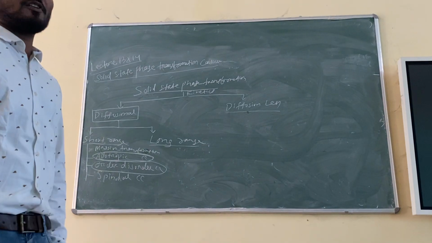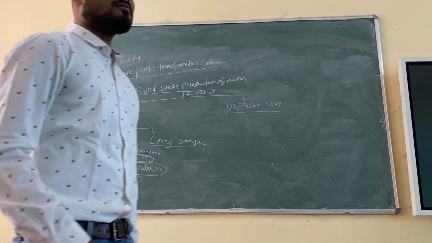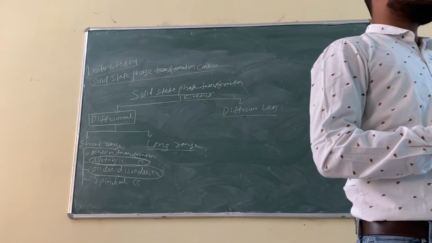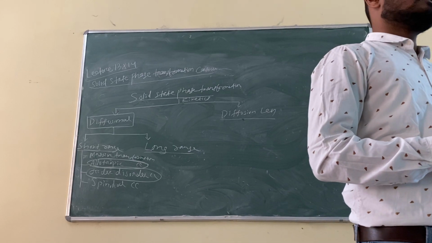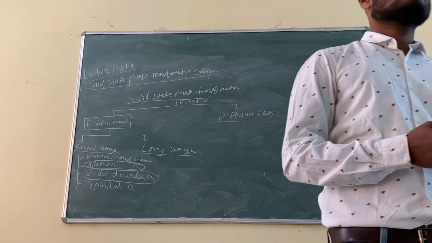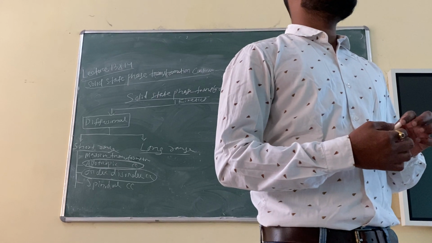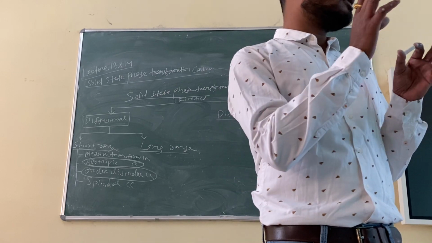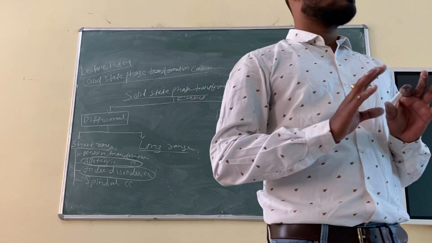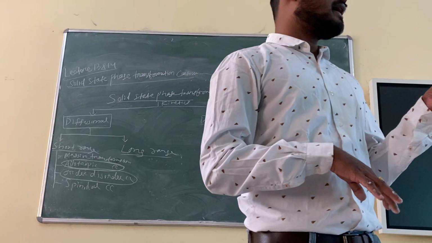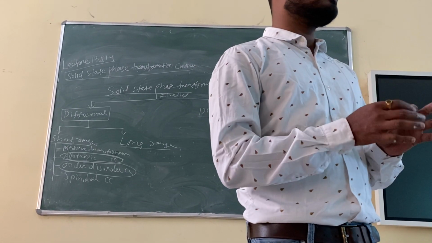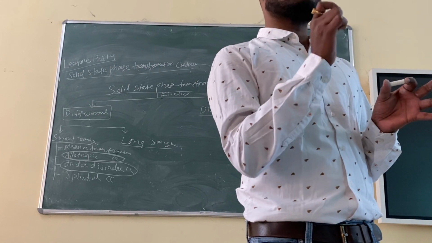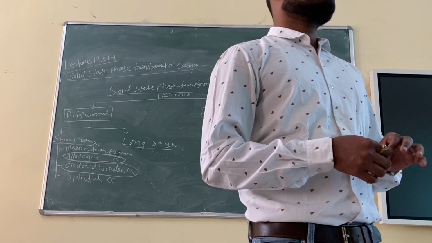No? In the zinc copper system, very good. She remembers. At low temperature it is ordered, at high temperature it will be disordered. Anybody remember? Copper and zinc system. Suppose the copper and zinc system forms an FCC structure finally. FCC structure means atoms will be at the corners and at the center of each face. We know that. That means copper and zinc are arranged together. Suppose copper occupies only the corner positions and face center positions are occupied by zinc. That is ordered. You understood?